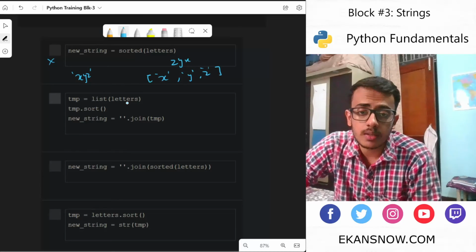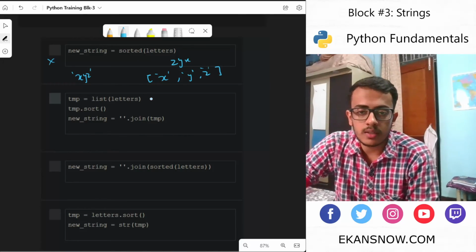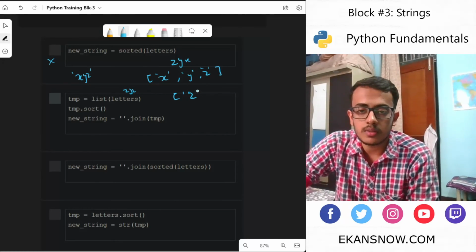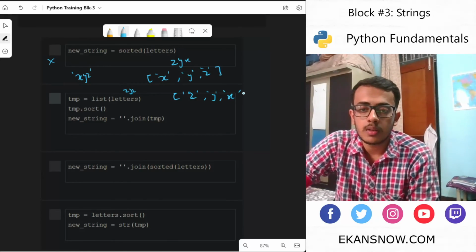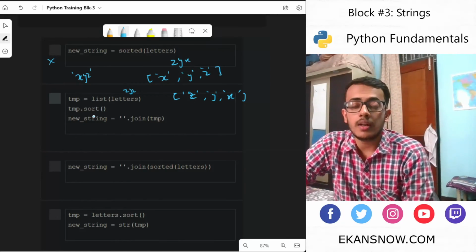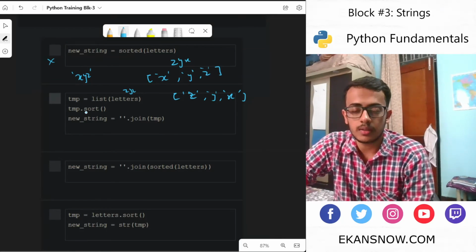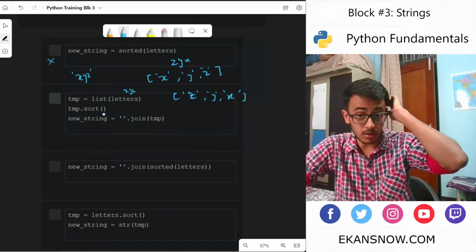In this case, first zyx has been converted to a list. Okay, fine. Z, Y, and X, and then they have sorted it using the sort method.